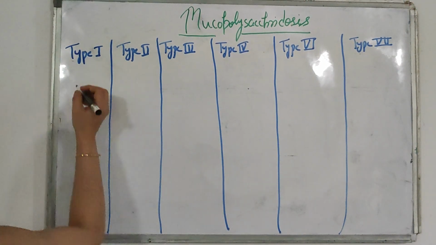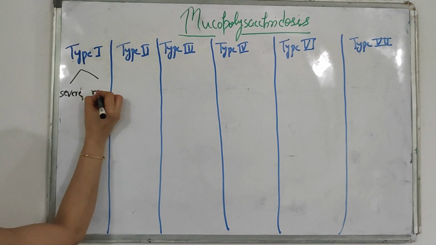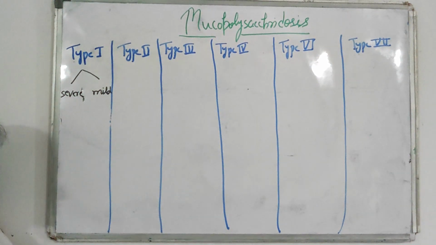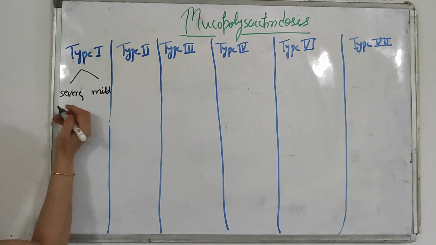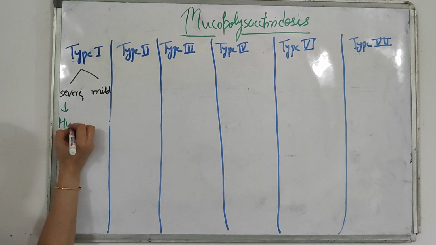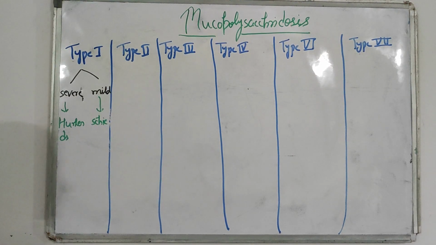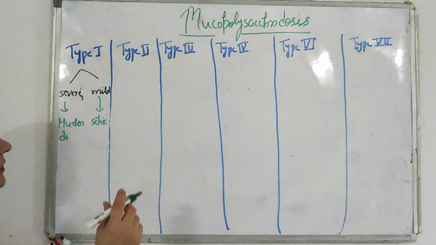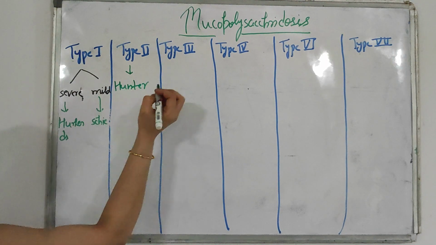So what is type 1? Type 1 includes 2 forms. One is the severe form of this disorder and the other is the mild form. The severe form is known as Hurler disease, and the mild form is known as Scheie. So the severe form of type 1 is Hurler and the milder form of type 1 is Scheie. Type 2 is Hunter disease.